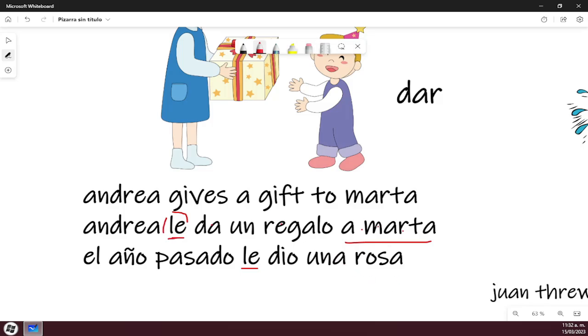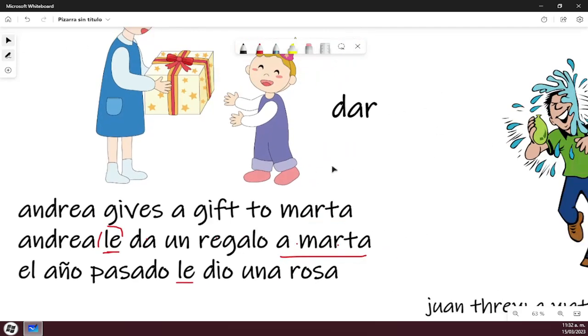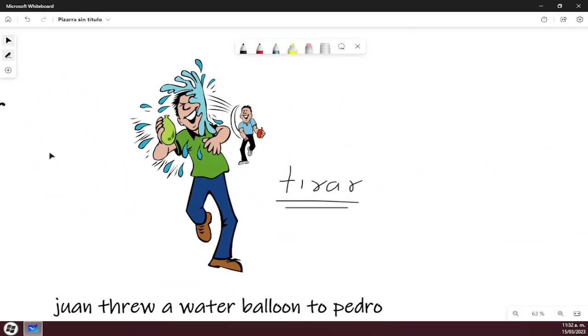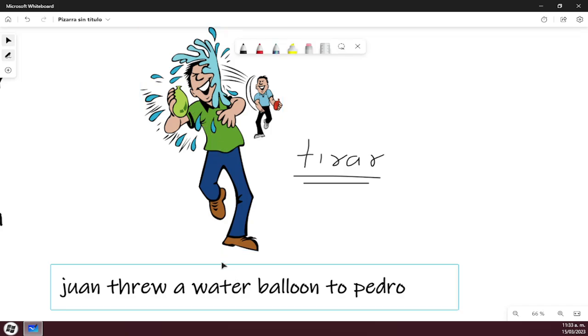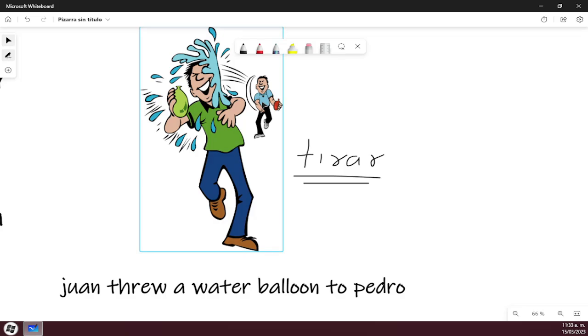Okay. Let's see another example. So this is Juan. Juan is throwing Pedro a water balloon. So he's doing the action of throwing. The verb is tirar in Spanish. So he's throwing a water balloon to Pedro. Okay. So Pedro is receiving the action of the verb.